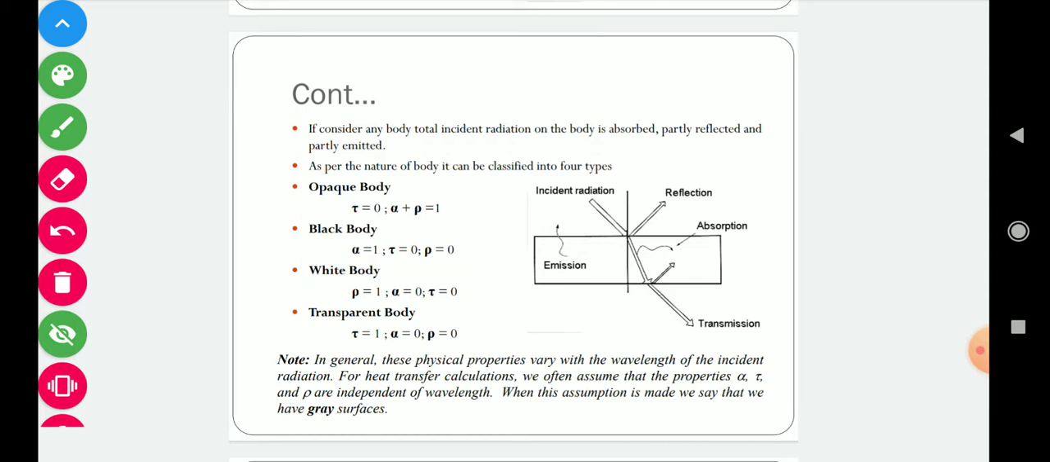So this is our assumption: these properties are independent of wavelength of incident radiation. When this assumption is made, we say that we have a gray surface. So again, if we define what a gray surface is, gray surfaces are those surfaces in which the thermal radiation properties are independent of wavelength. So in a gray body, properties like absorptivity, reflectivity and transmittivity are independent of wavelength.